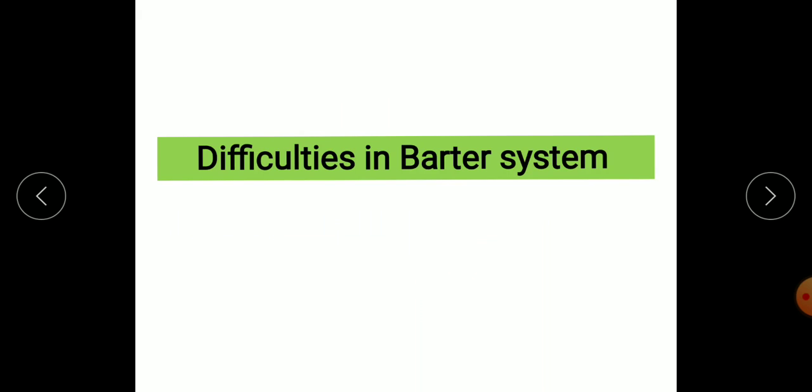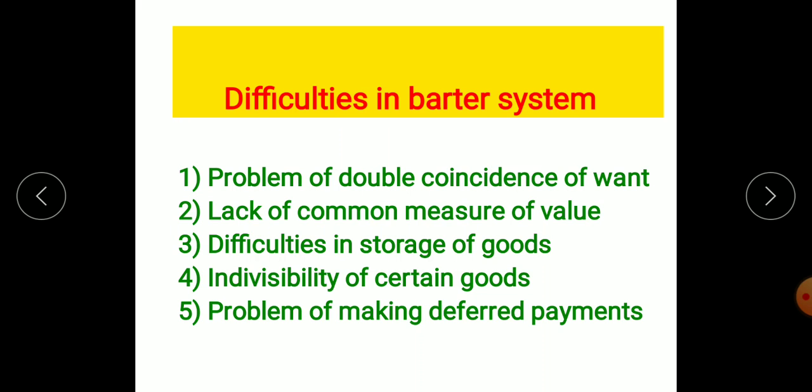Now next is difficulties in the barter system. First is the problem of double coincidence of wants. So what is double coincidence of wants? It is not always necessary that the person who will exchange goods with another person will be in need of the good which is offered by the person standing in front of him.